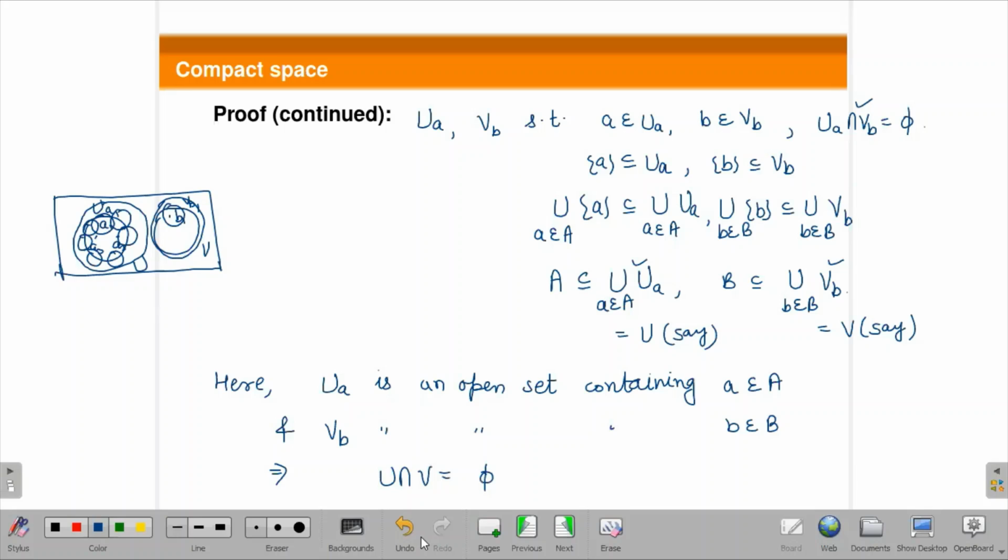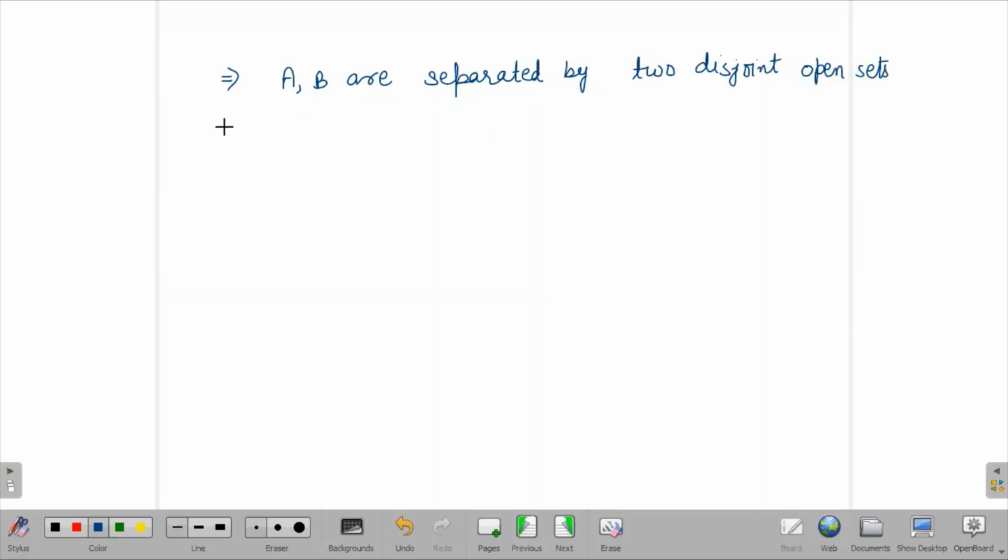So you get two disjoint open sets, one containing A, one containing B. So here you can see A and B are separated by two disjoint open sets, that is U and V.